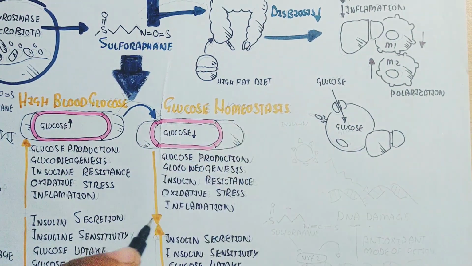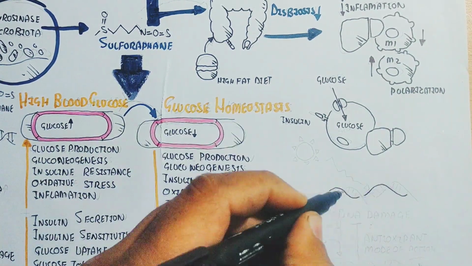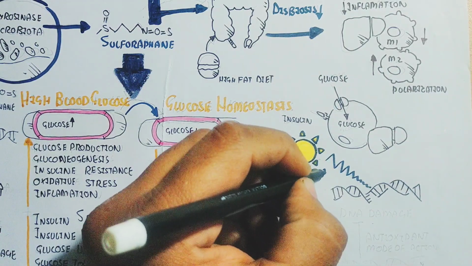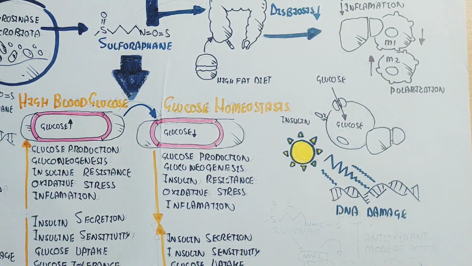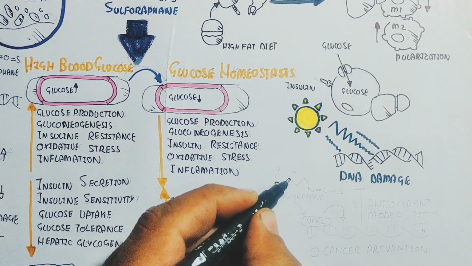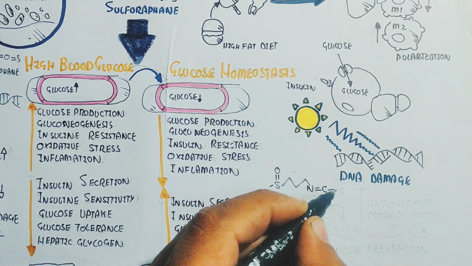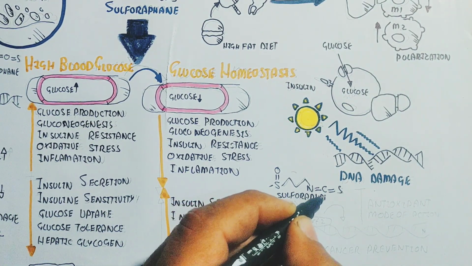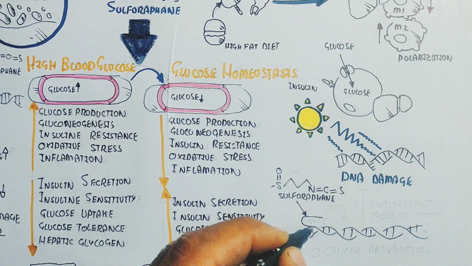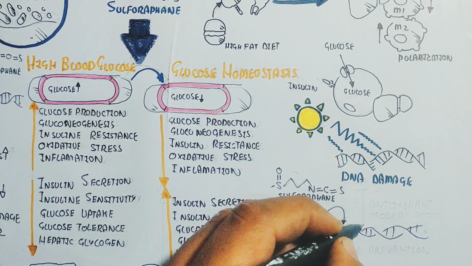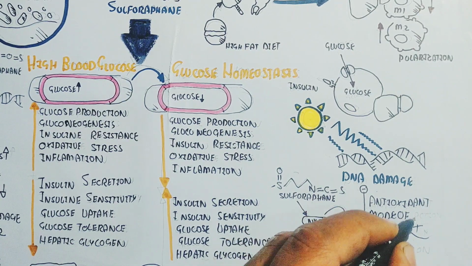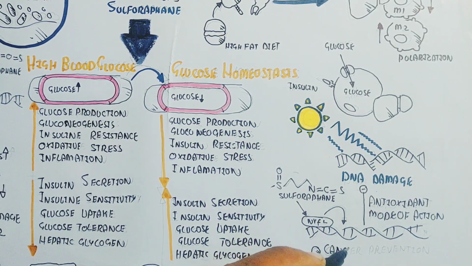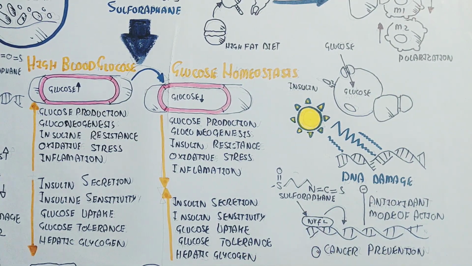Whenever glucose is taken in, insulin sensitivity will increase. On the other hand, sulforaphane is very important for DNA damage prevention. Whenever UV radiation damages DNA through reactive oxygen species and free radicals, sulforaphane will activate NRF2, which activates the antioxidant mode of action and prevents DNA damage, and in this way ultimately prevents cancer.